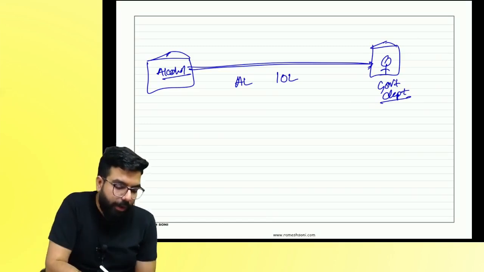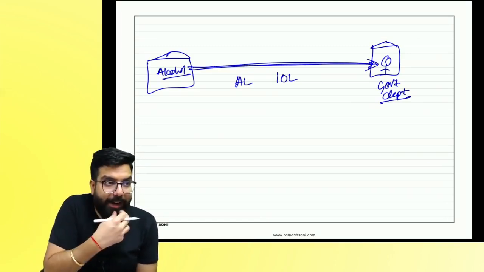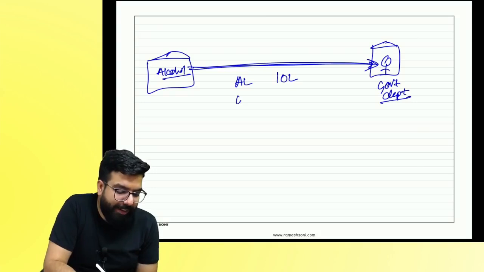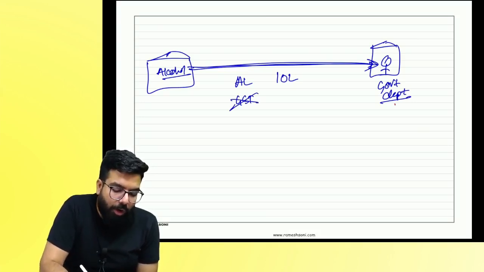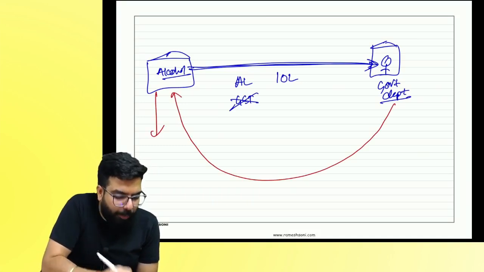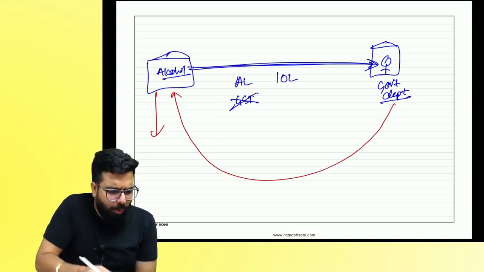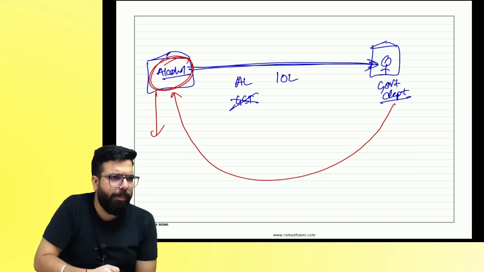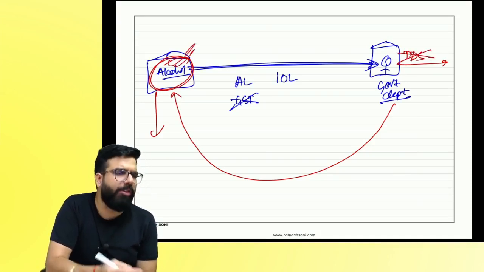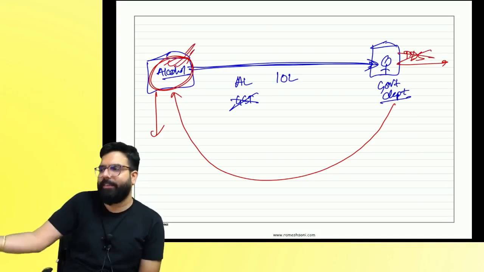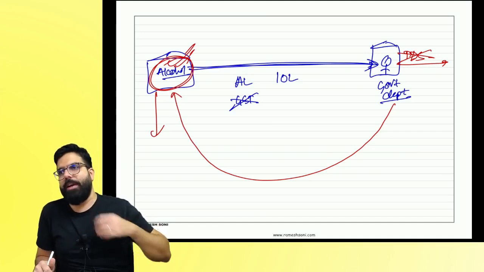Here, alcohol is supplied to the government department. Is there GST on alcohol? When there is no GST, the government department will pay them. Do they have to pay any GST to the government? Does the government want to know about the alcohol shop? He is telling TDS will not be required to be deducted. Why will the government want to know about someone who doesn't have to pay any GST to the government? Are we all clear till here?